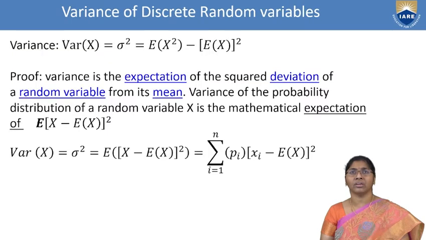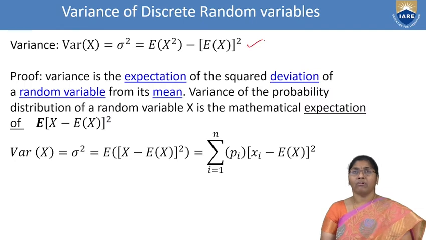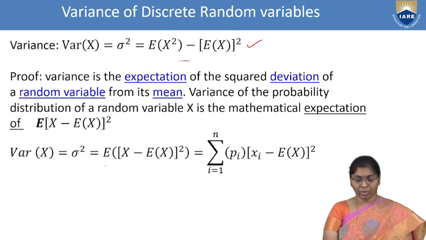The next topic is variance. Variance, V of x, is denoted simply by sigma square. It is equal to E of x square minus E of x whole square. This is the fixed formula. Now the proof of the variance, how we get this one. Variance is the expectation of the squared deviation of the random variable from its mean.